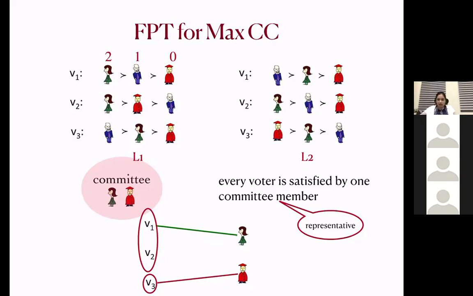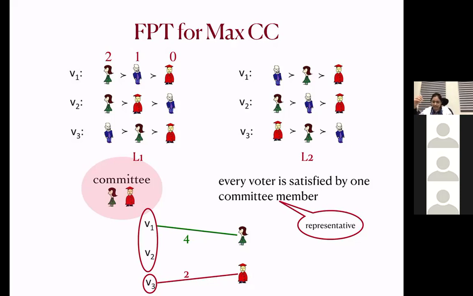Okay. Earlier we defined satisfaction of a voter from a candidate. Now we'll define satisfaction of a set from a candidate. So the satisfaction of a set is basically the sum of the satisfaction of all the voters in this set. So for example, for voter V1, the satisfaction from this candidate is 2, and for voter V2 also the satisfaction was 2. So that is why the satisfaction of the set V1, V2 from this green lady is 4. And for voter V3, it is 2.